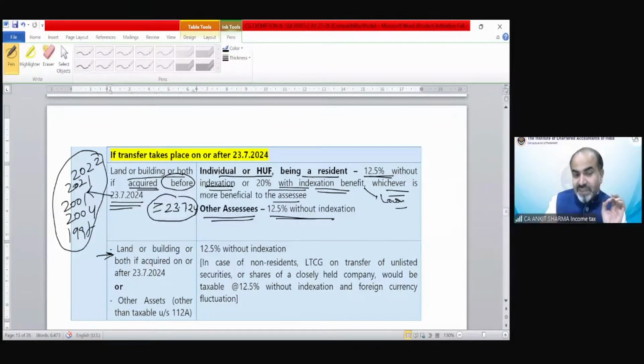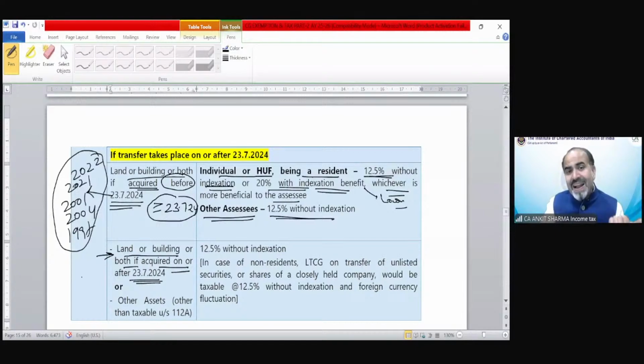please watch this case. This is also talking about land or building or both if acquired before 23rd of July. So these land and building have been purchased before 23rd of July and transferred on or after 23rd of July. So for that only, the benefit of indexation and without indexation has been provided to an individual or HUF.